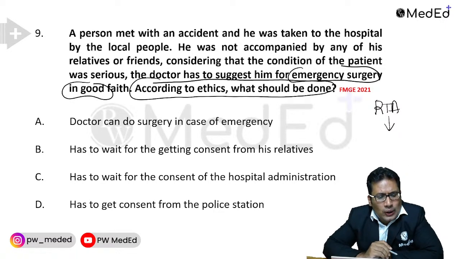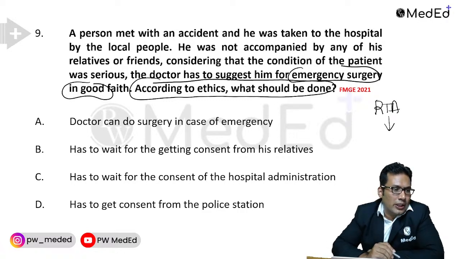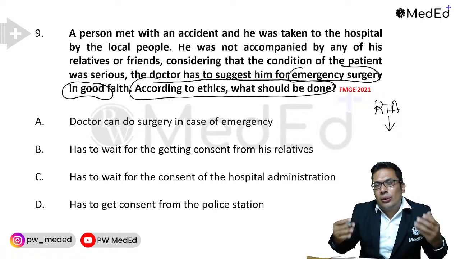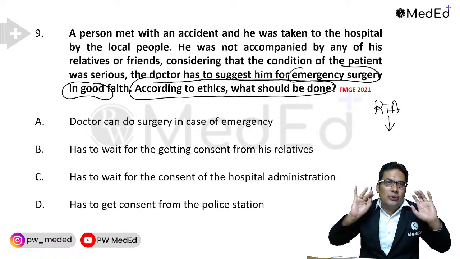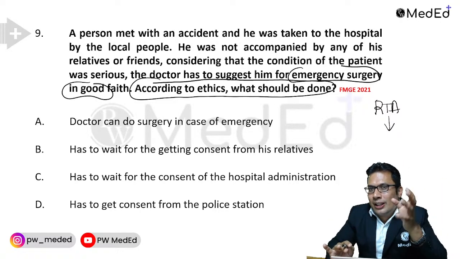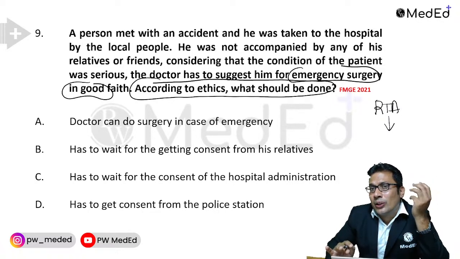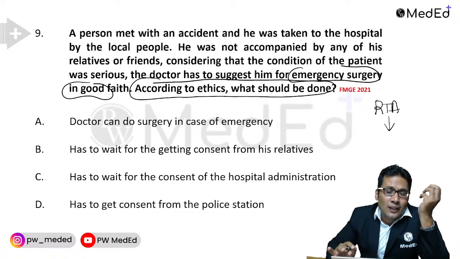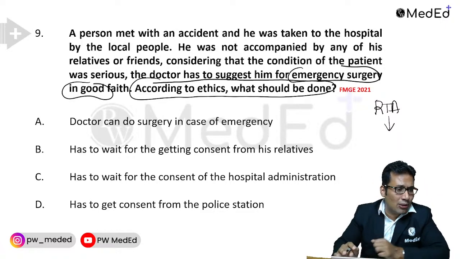Option A, doctor can do surgery in case of emergency; has to wait for getting consent from his relatives; has to wait for the consent of the hospital administration; has to get consent from the police station. What do you think, all of you? The patient is having a serious illness. I think he is having extradural hemorrhage, which can lead to death if surgery is not done in time. It causes compression effect, complications and death. So my question here is whether the doctor can do surgery without consent or not.